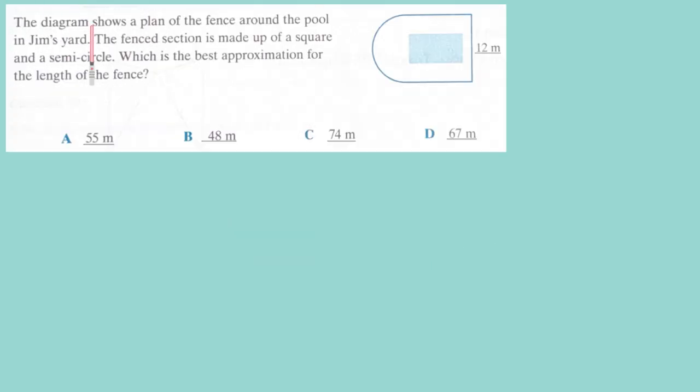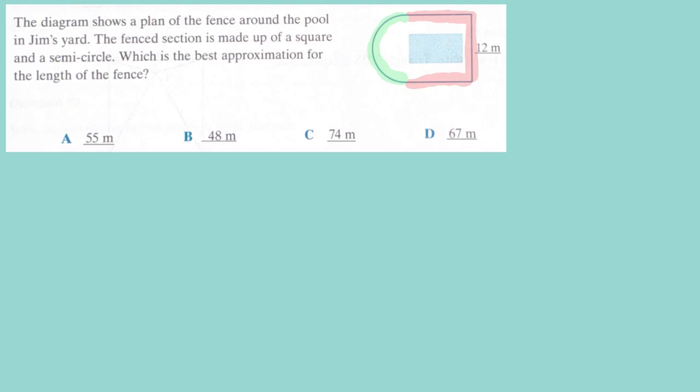In this diagram, we have a plan of a fence around the pool. The pool is that blue part over here. The fence section is made up of a square. So we have the square would be this part, and this part over here. And then we have a semicircle as well. Which is the best approximation for the length of the fence?